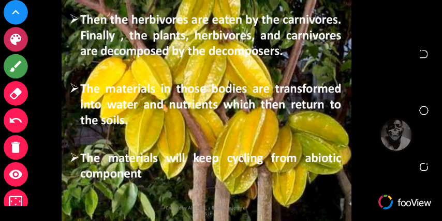So basically, what it says is that in the ecosystem, it is a cycle where minerals or materials coming from the non-living side of the ecosystem end up in the living side and then back to the non-living side. So for example, minerals and nutrients coming from the soil will end up being taken in by living things, and then living things will die, and then decomposers will break them down back into the soil, and then the plants will now use them and then they will also be eaten again by the animals. So it's a cycle that never stops.